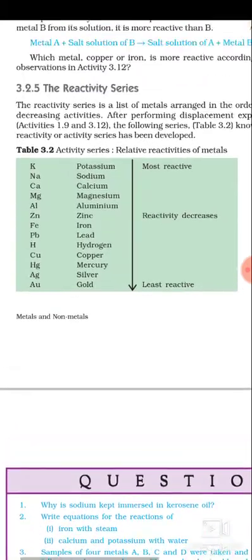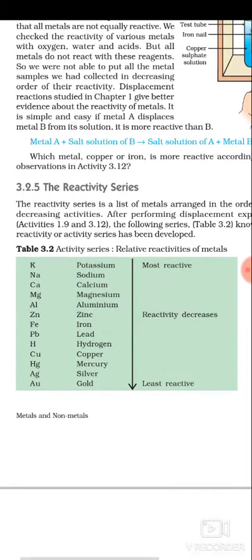This is known as the reactivity series. So let's come to the point. Which metal, copper or iron, is more reactive? This is your question. By using this table we can find where copper is. Yes, fourth from the last. And where is iron? Above copper there is hydrogen, lead, iron. So iron is more reactive than copper. Definitely iron is more active than copper.